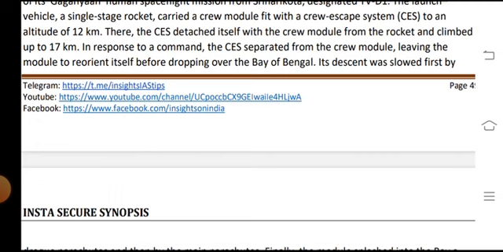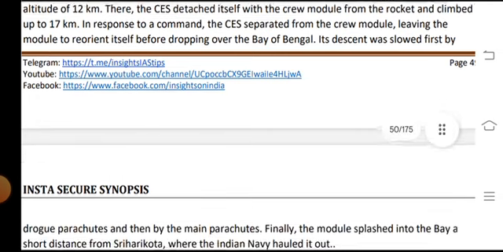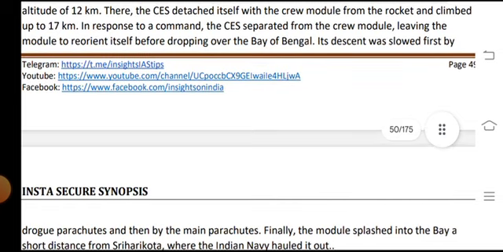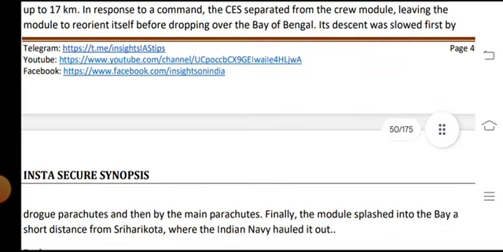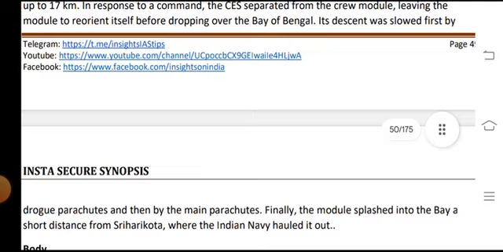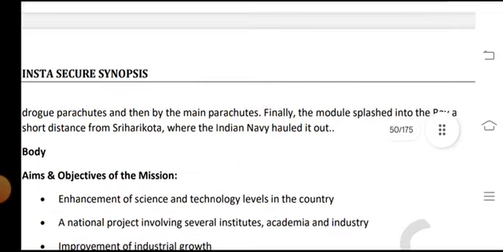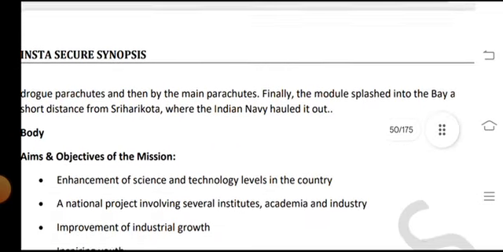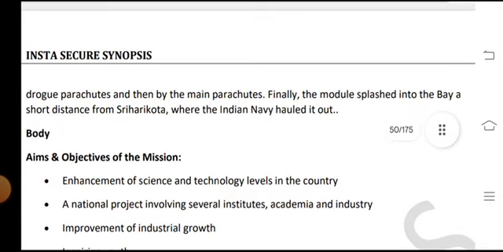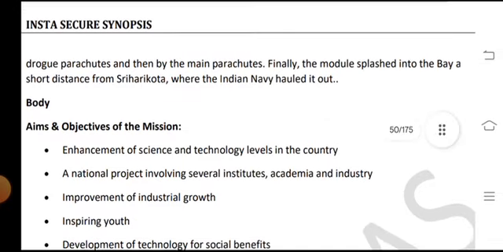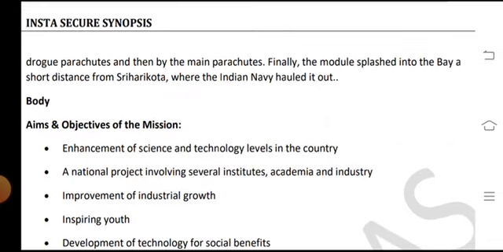The CES separated from the crew module, leaving the module to reroute itself before dropping over the Bay of Bengal. The descent was slowed first with drogue parachutes and then by main parachutes, and finally the module was placed in the water a short distance from Sriharikota, where the Indian Navy held it out.